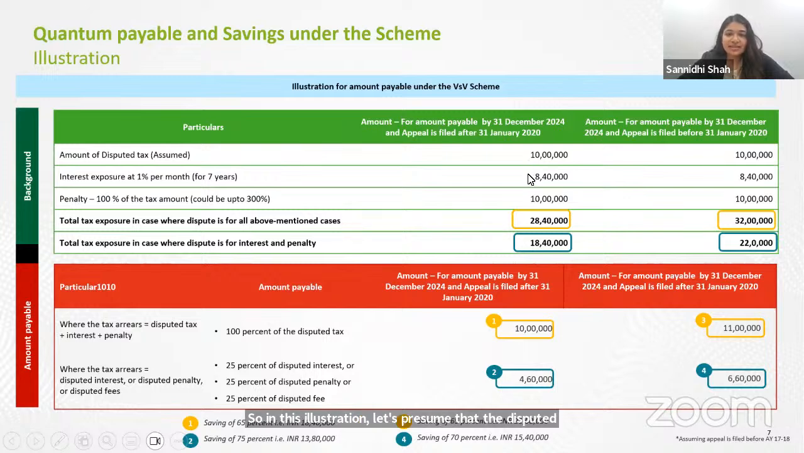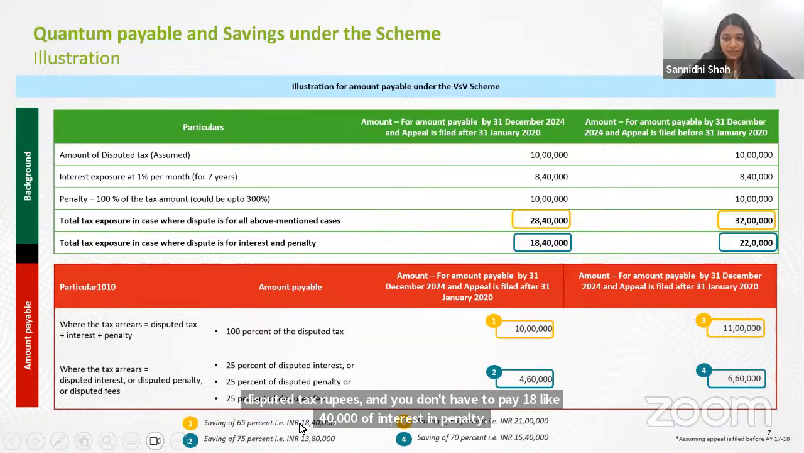The interest on that is 8,40,000 and the penalty on that amount is 100% of the tax, which is again 10 lakh rupees. So let's say if the dispute is with respect to all three and my disputed total amount is 28,40,000, if you go for the VSV, then in that case, you only have to pay 100% of the disputed tax, 10 lakh rupees, and you don't have to pay 18,40,000 of interest and penalty, basically giving you a saving of 65% of your liability.